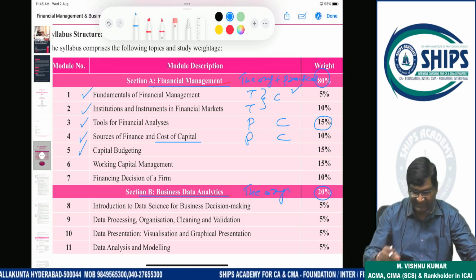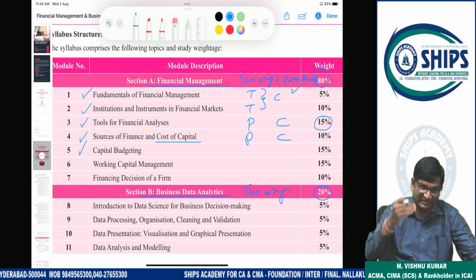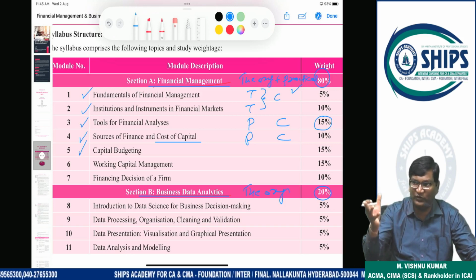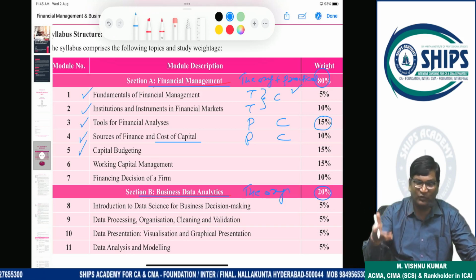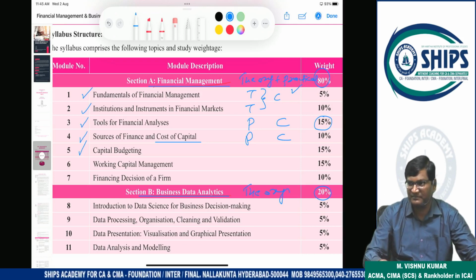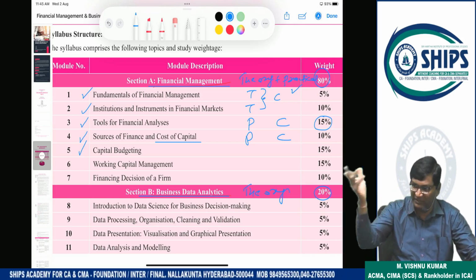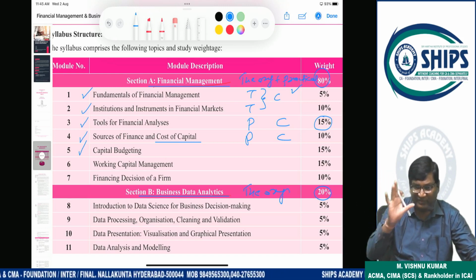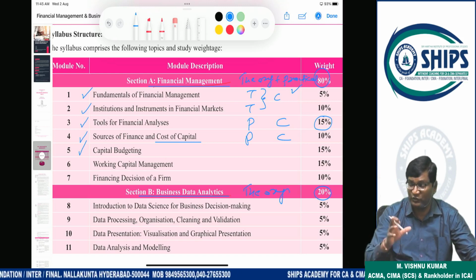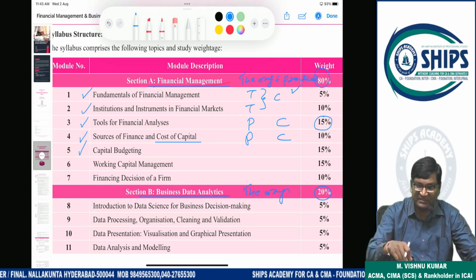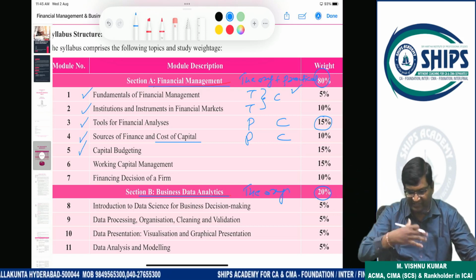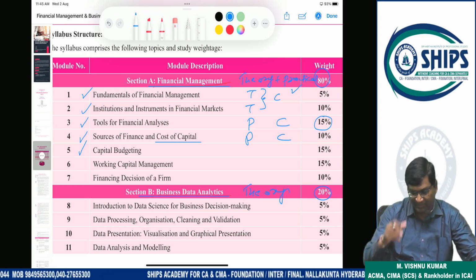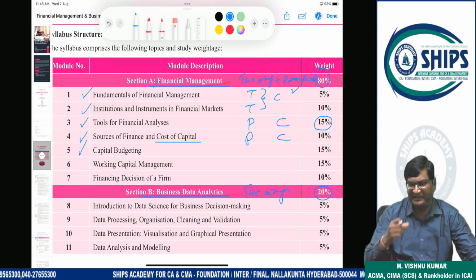So we use different techniques to decide whether we should invest in a project or not. So ultimately it depends on what? Inflow outflow decision. Initially we have to invest, that is outflow. But returns will come in future. So before returns come, we have to decide whether we should invest or not. Today we have to invest, returns will come in future. Immediate returns will not come. That is called as what? Capital budgeting. Okay. So all topics are very interesting topics.